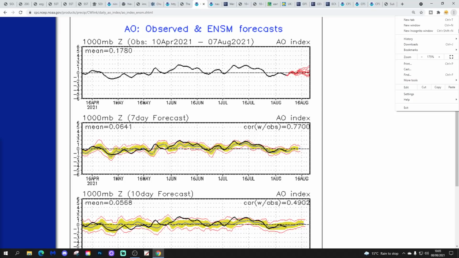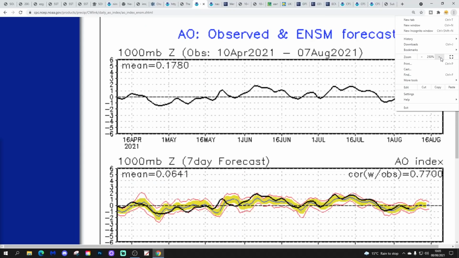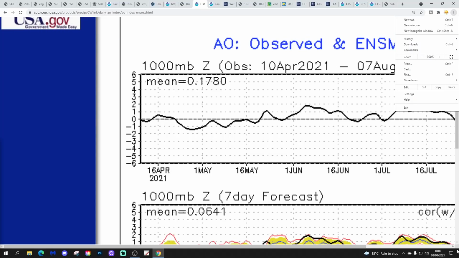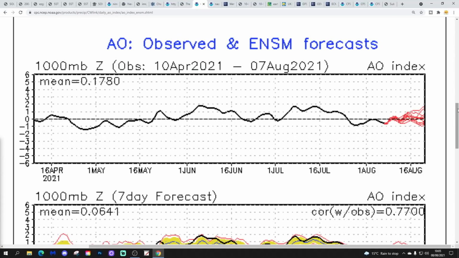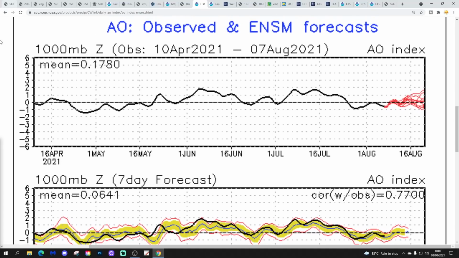Okay, let's have a look next at the Arctic and North Atlantic oscillations, shall we? So there we go. We're going to see what that is doing. The black line shows where we've been with the Arctic oscillation. Red lines, the GFS ensembles, are forecasting where the Arctic oscillation is going to go. Through most of the summer, actually, the AO has been in a positive phase. That tells us we have low pressure over the Arctic. At the moment, we're in a more neutral phase with the AO.